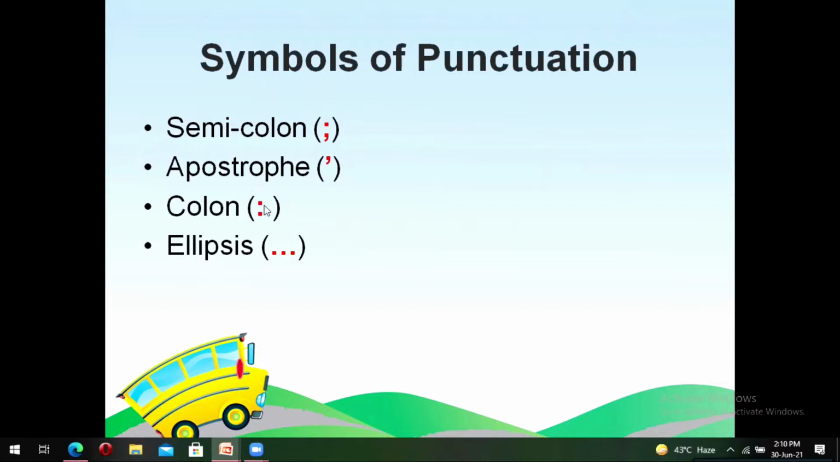The colon. The colon appears before we want to introduce something, let's say a list, a concept, a definition, etc. Ellipses. Ellipses come whenever we want to replace a few missing words in a sentence. Now, let me differentiate between ellipses and apostrophe. Ellipses come whenever we want to replace a few missing words in a sentence. But apostrophe appears whenever we want to replace a missing letter in a particular word.